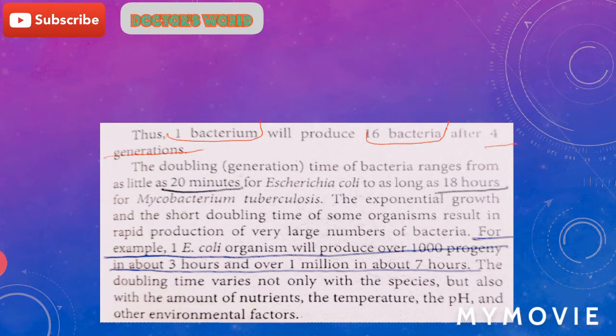The doubling or generation time, that is the time taken by bacteria to divide completely, ranges from as little as 20 minutes for Escherichia coli, and it can be as long as 18 hours for Mycobacterium tuberculosis, one of the slowest growing bacteria.